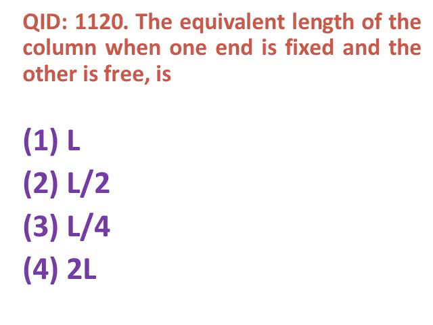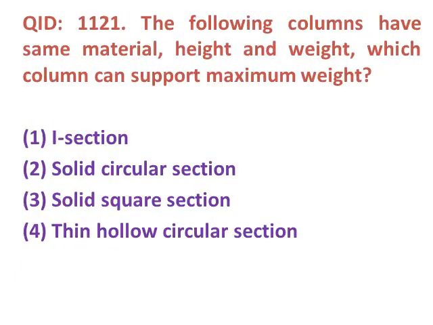Next question, the equivalent length of the column when one end is fixed and other end is free is, options are, first one L, second L by 2, third L by 4, fourth 2L. So one end is fixed and other is free, then maximum possible length is there, it's 2L.